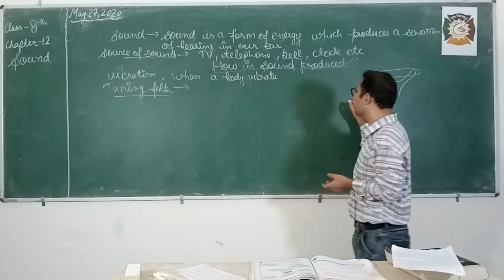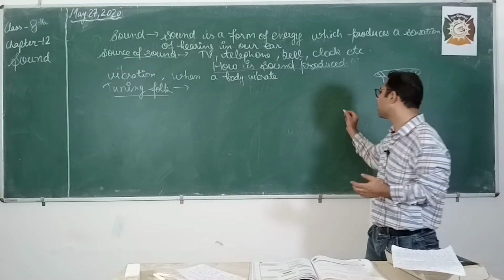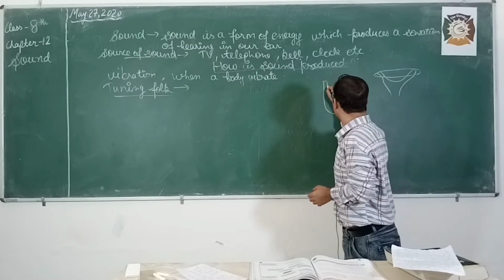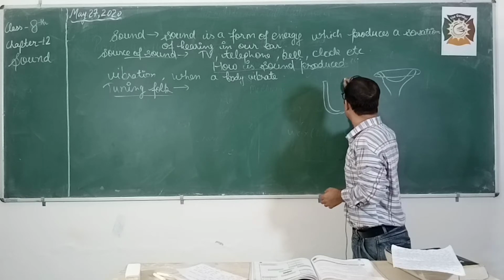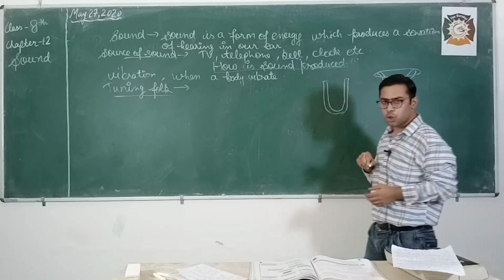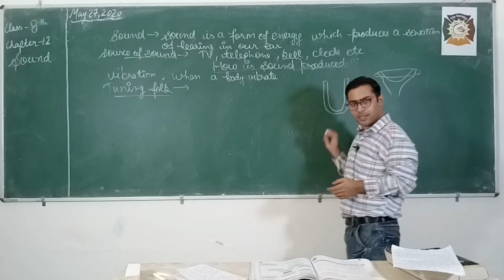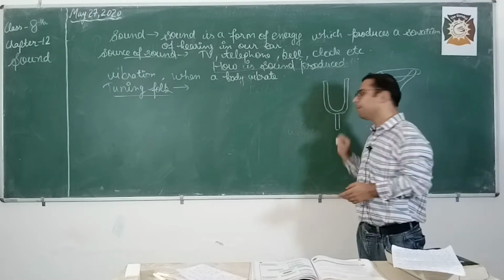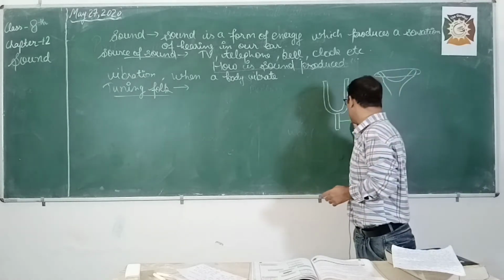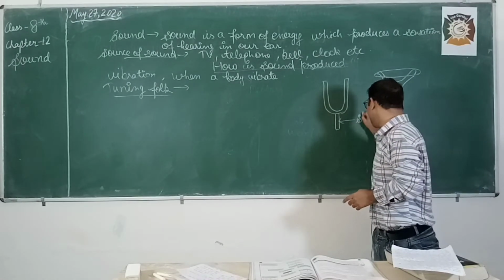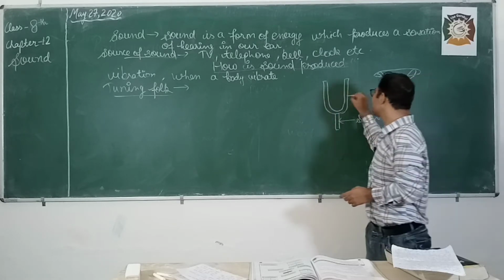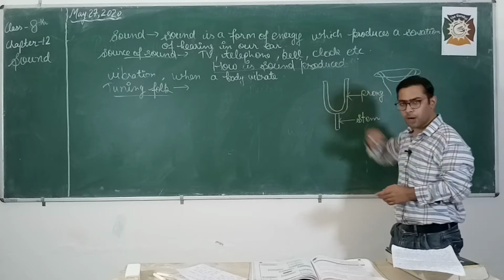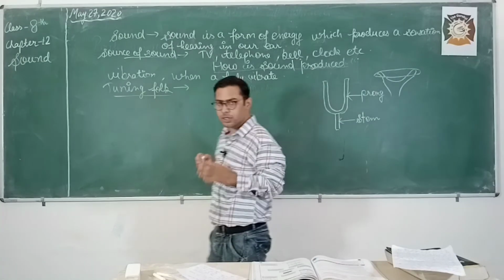Now what does the structure of a tuning fork look like? A tuning fork is U shaped. It is a U shaped steel instrument which has a stem at the base. So this is known as the stem and this is known as a prong, or collectively prongs. It is made up of steel.